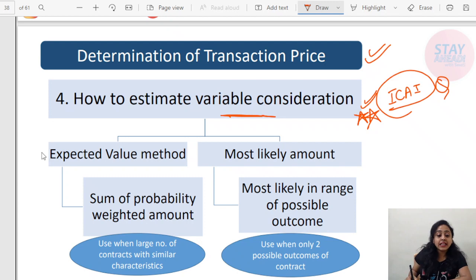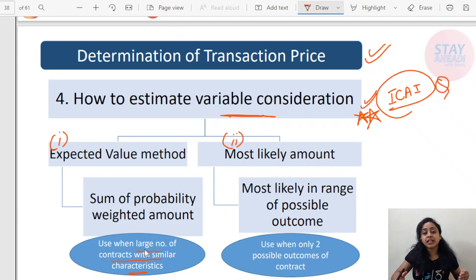There is the first method, that is the expected value method, and secondly the most likely method. The expected value method is used when there are a large number of contracts with similar characteristics, where there are high possibilities and a large number of outcomes can be there. Then you will be using the expected value method, which will include the sum of probability weighted amounts.